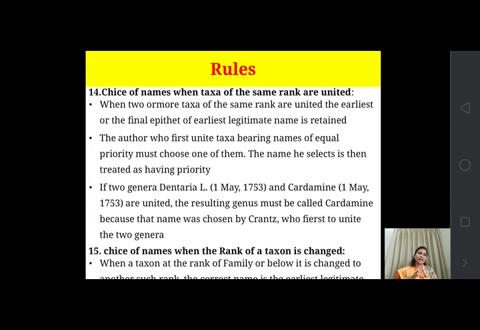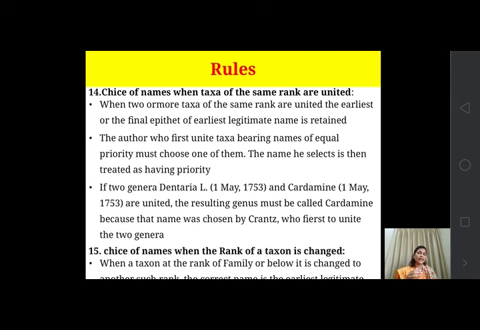For example, with two genera, Dentaria, named on 1st May 1753, and Cardamine, also named on 1st May 1753, both are equal on the basis of priority. When Dentaria and Cardamine are united, the resulting genus must be called Cardamine, the second genus. Why is it so?